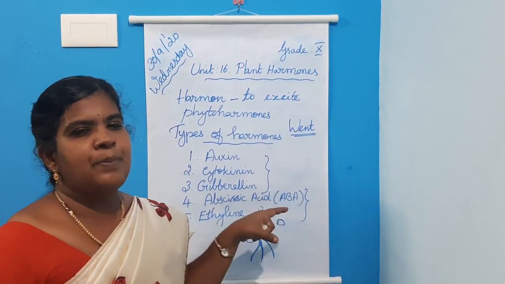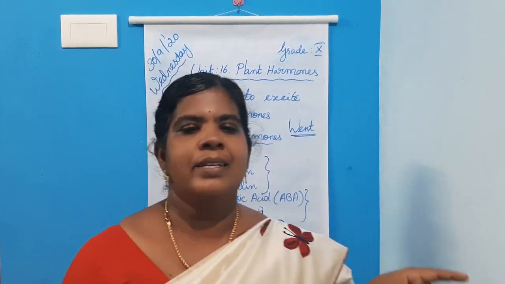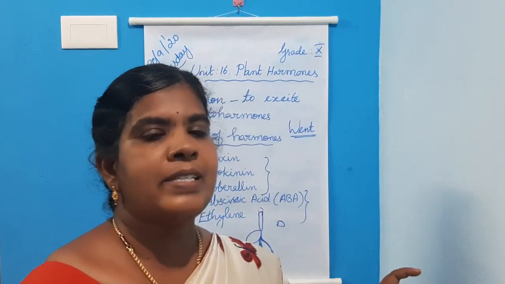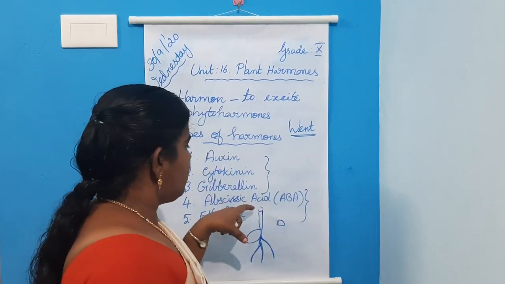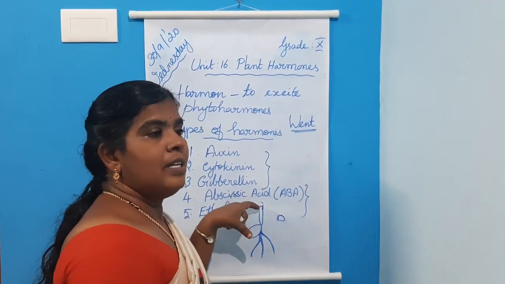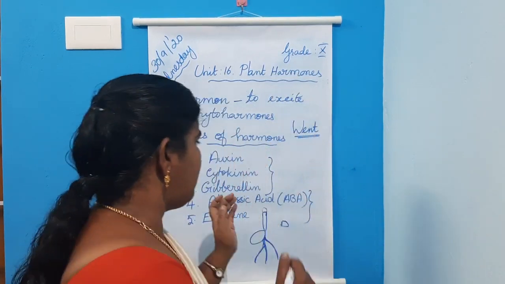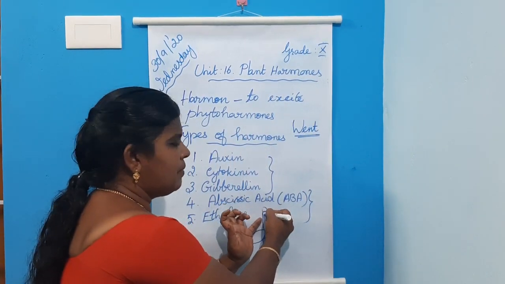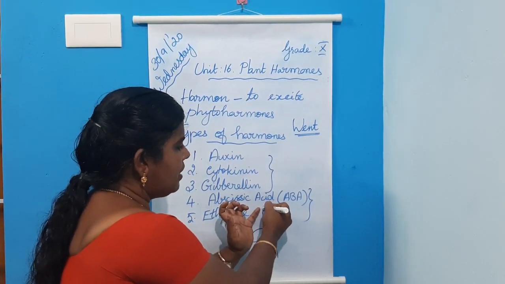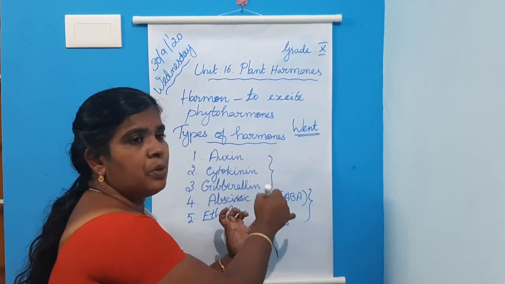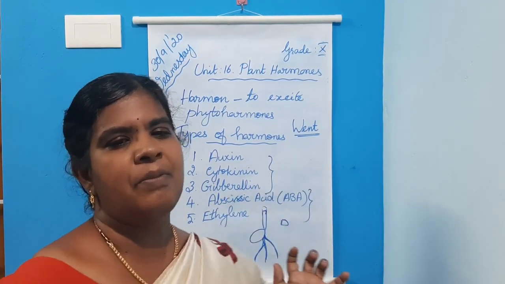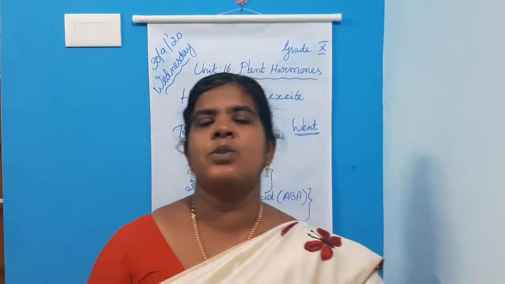From this experiment, he concluded that a chemical diffusing from the tip of the coleoptile into the cut end of the plant is responsible for growth, transmitted via the agar block, and he named it auxin.